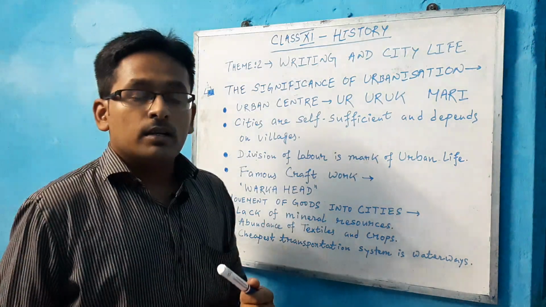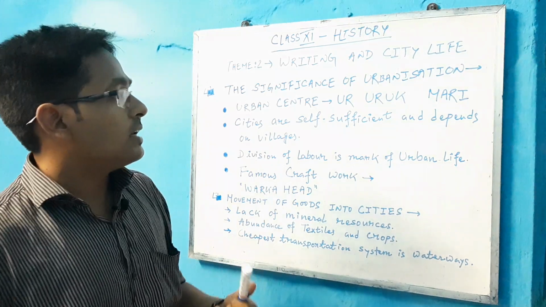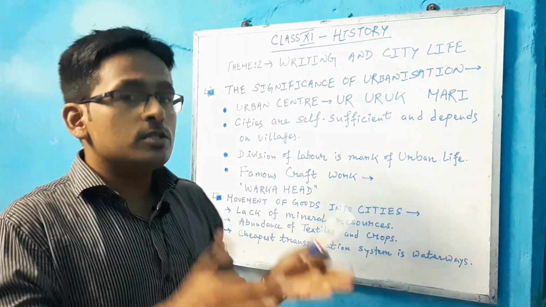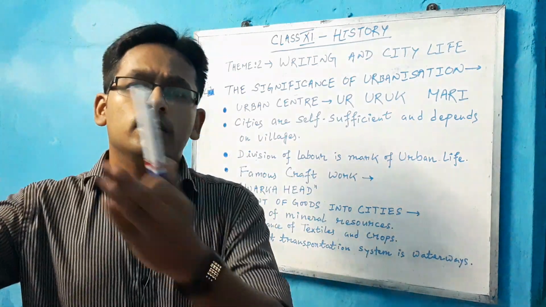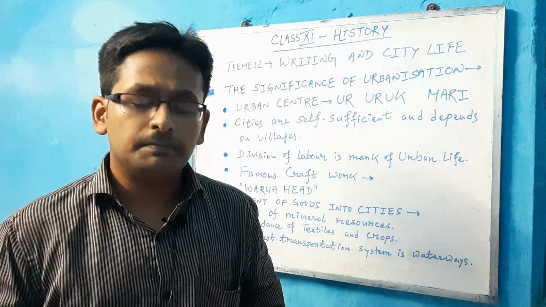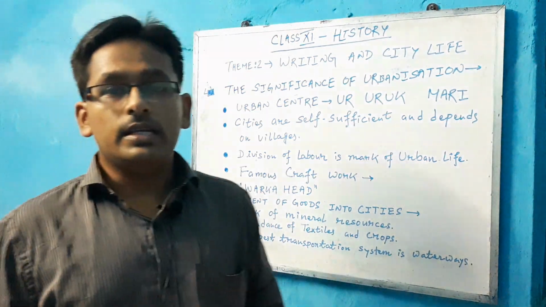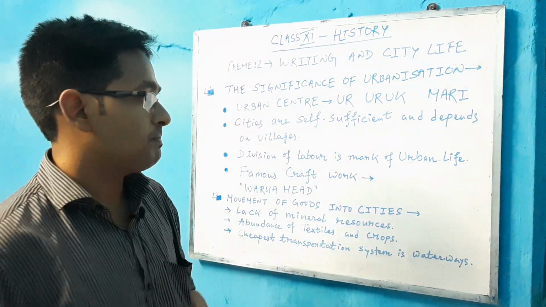Gradually the cities of Mesopotamia became self-sufficient and depended on materials and minerals from the villages and other areas. Generally, division of labor is a mark of the urban life of the Mesopotamian civilization.